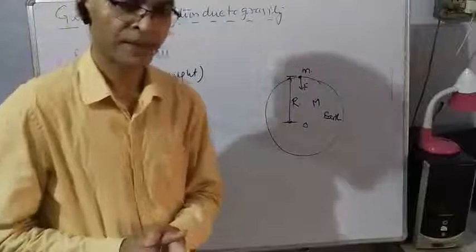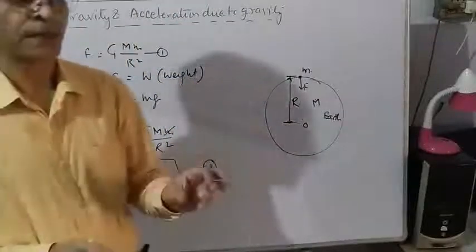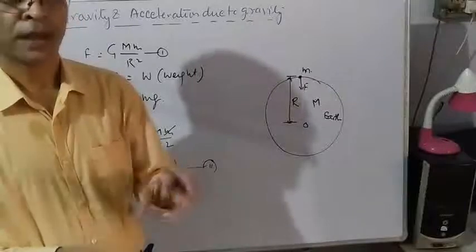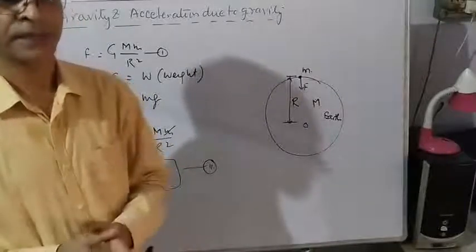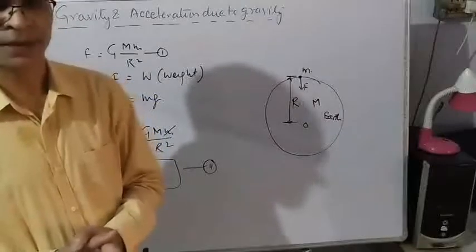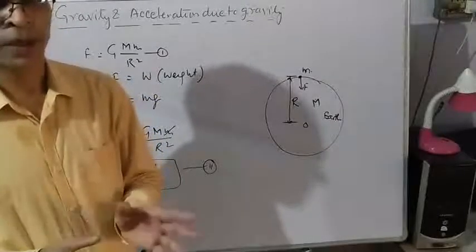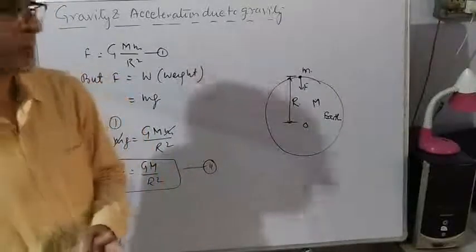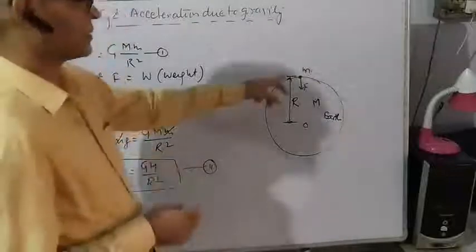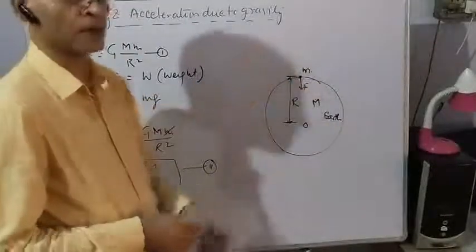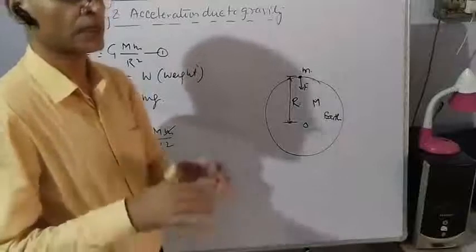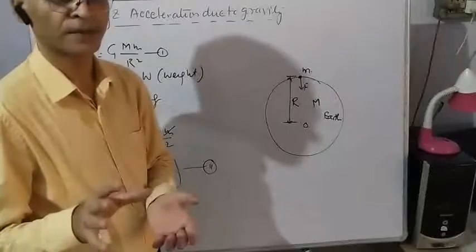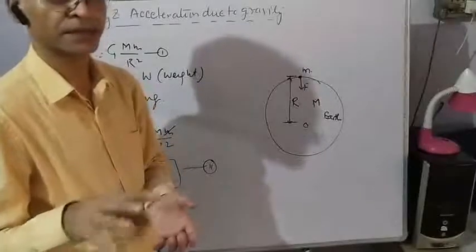Gravitational force acting between a body present on the Earth and the Earth is called gravity. So gravity is a special case of gravitational force acting between two bodies when one of the bodies is the Earth. Let us suppose a body of mass small m, or particle you can say, because bodies present on the Earth are very small with respect to the size of the Earth. So these bodies can be considered as particles.